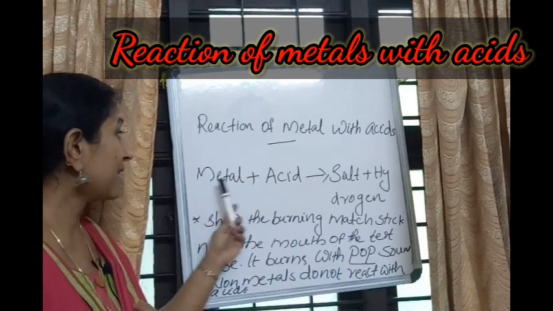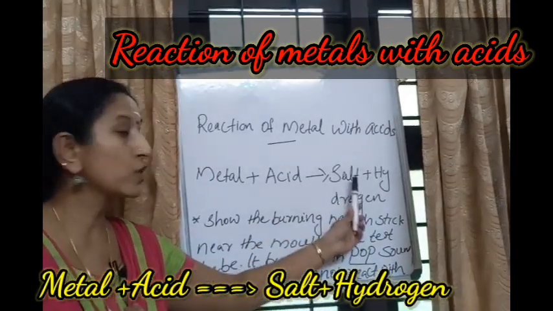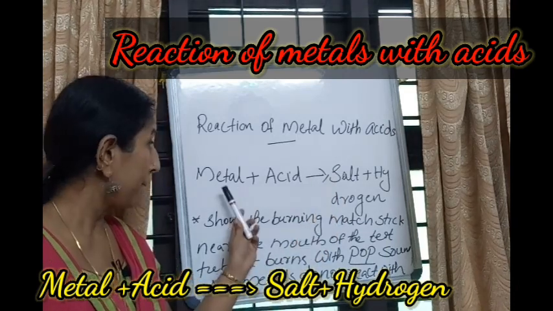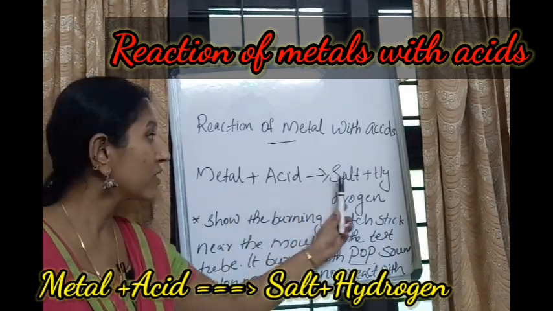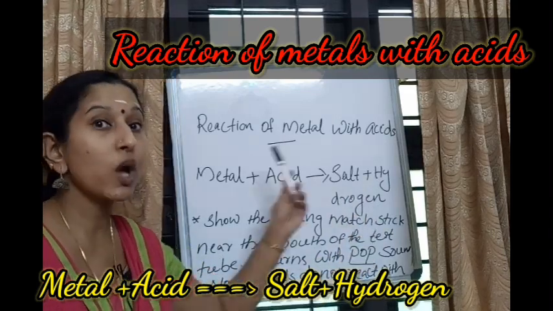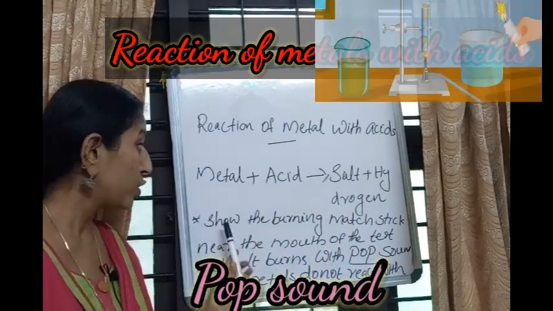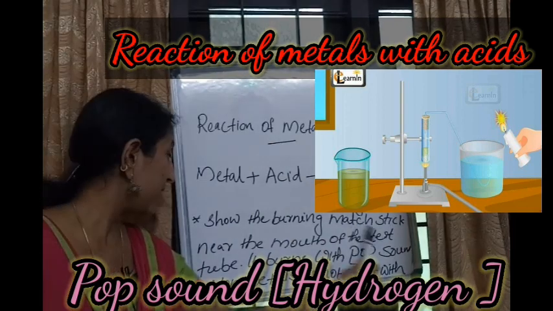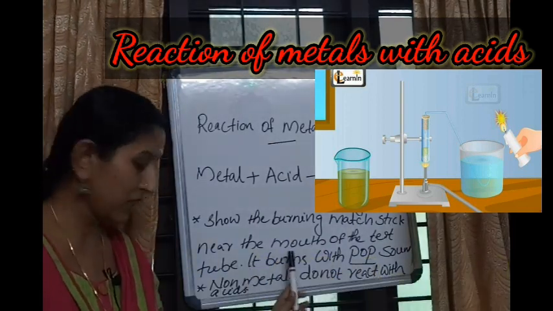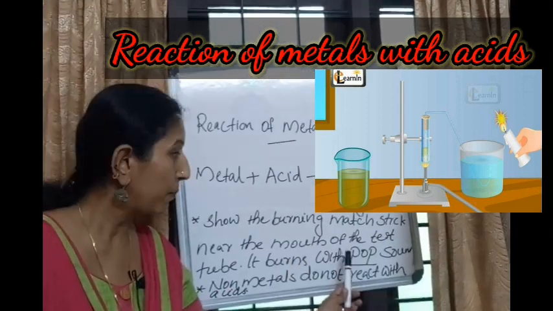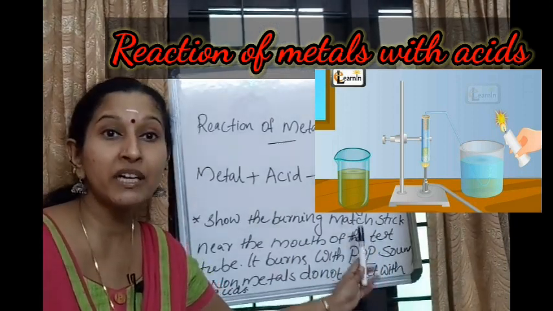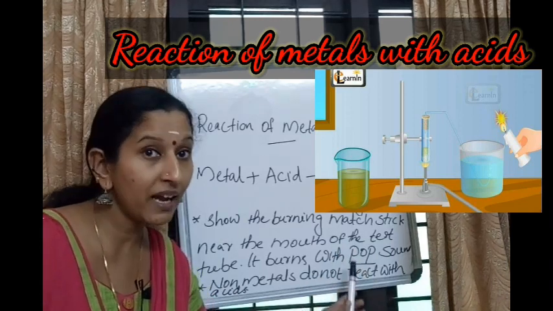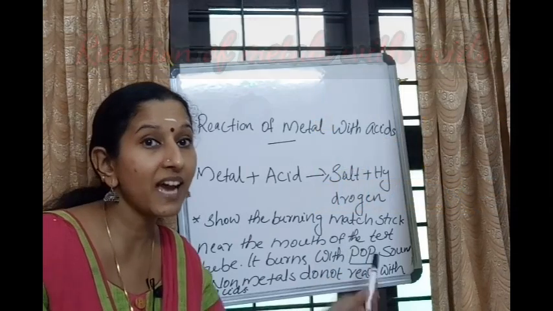See, metal plus acid gives salt plus hydrogen gas. So how to test the presence of hydrogen? Show the burning matchstick near the mouth of the test tube. It burns with a pop sound, P-O-P, pop sound. If you hear the pop sound, or see the pop sound anywhere, you have to know that it is the presence of hydrogen gas.